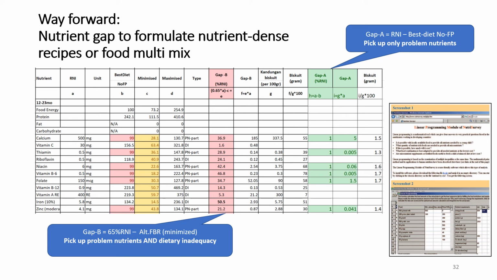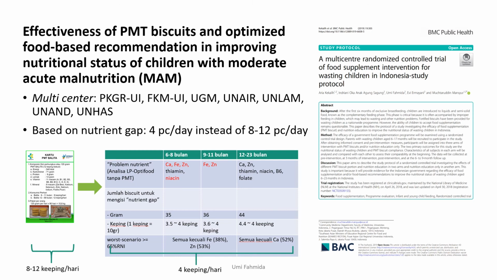It can be, for example, you might want to develop a food multi-mix using locally available nutrient-dense foods. So with this purpose, you can actually make use of another LP function available in NutriSurvey, and that can help you when you have some targeted nutrient requirements, nutrient levels in the recipe. For example, in the food multi-mix, you have the candidate ingredients, and then you can ask the LP in this NutriSurvey to come up with the best combination of amounts of the ingredients to meet a certain requirement of the nutrients.